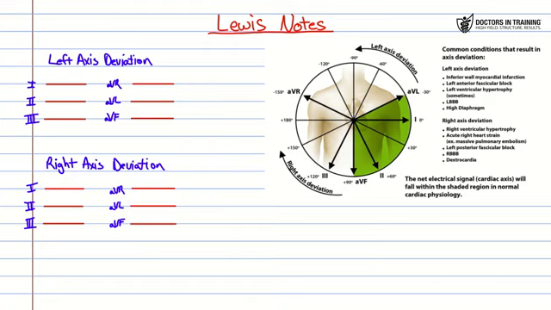All right, so first we have the left axis deviation. So we look at our left axis deviation area, and we're looking at this area over here. This is the area that we're going to be looking at mostly for our left axis deviation. So keep that in mind when we're thinking about whether this is going to be a positive or negative deflection. So first, in our limb lead 1, what are we going to see? Well, more than likely, if we're going to try to hit that area over there, we're going to see a big positive deflection, maybe nothing going on there. And I'm not going to make these really pretty EKGs, just for speed's sake.